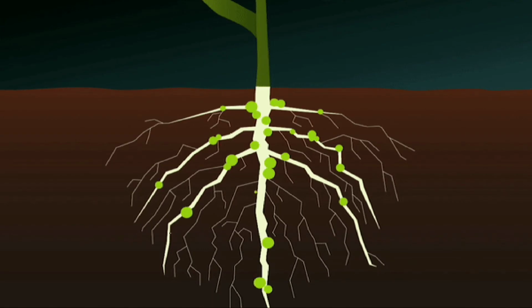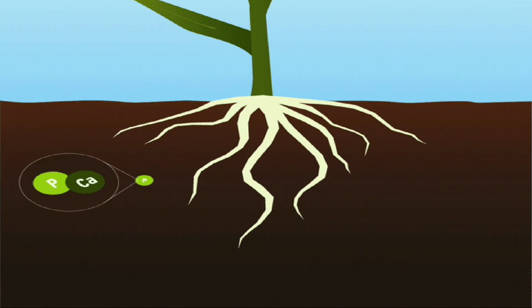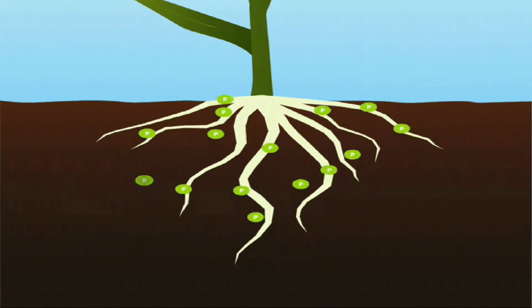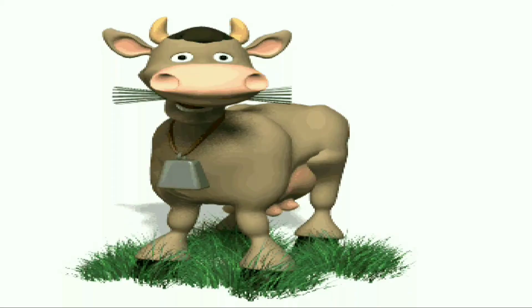Once atmospheric nitrogen is converted into these usable compounds, it is then utilized by the plants through their roots. Animals that are feeding on the plants get these nitrogen compounds.